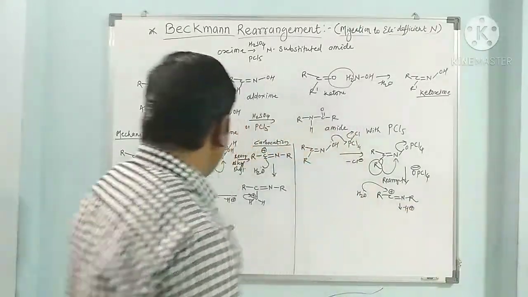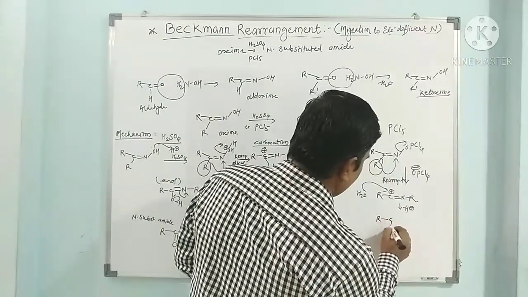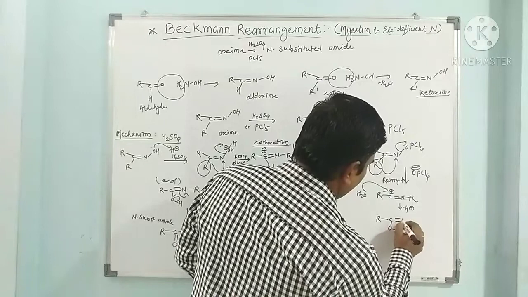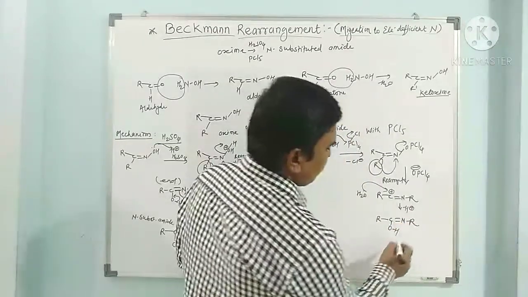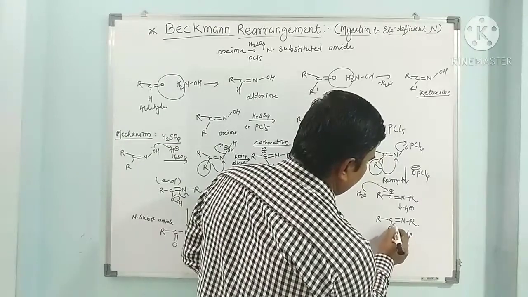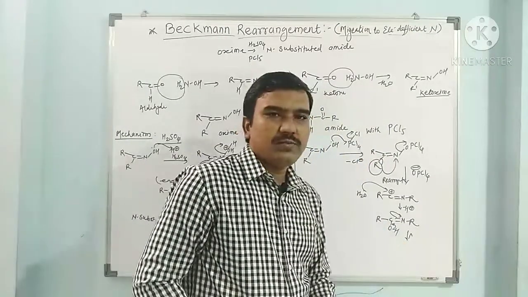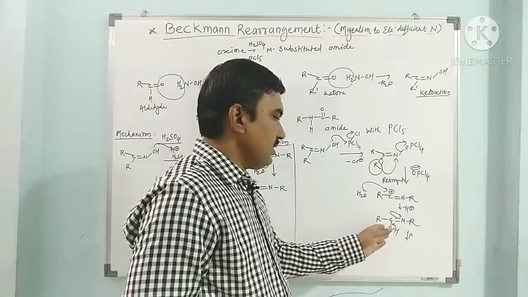A water molecule attacks here, minus H plus ion, and through this we get this enol, R C OH double bond N, R. Through tautomerism, proton transfer to nitrogen, meaning a monovalent atom migrates from one atom to another.